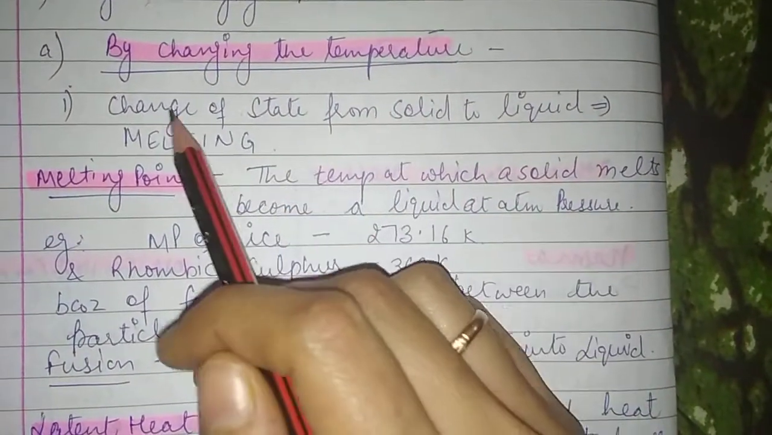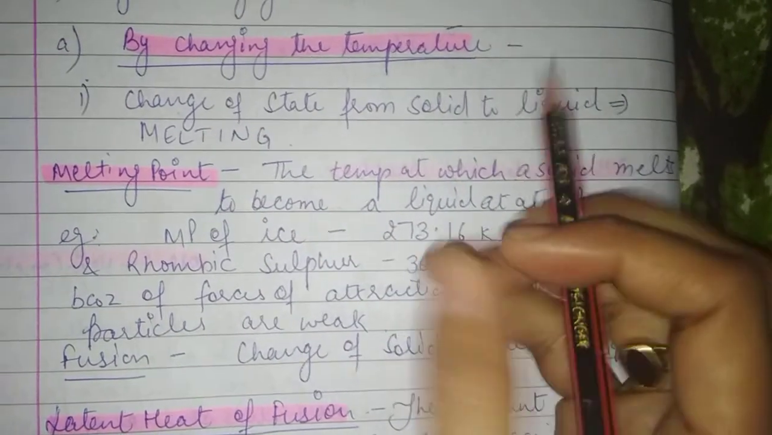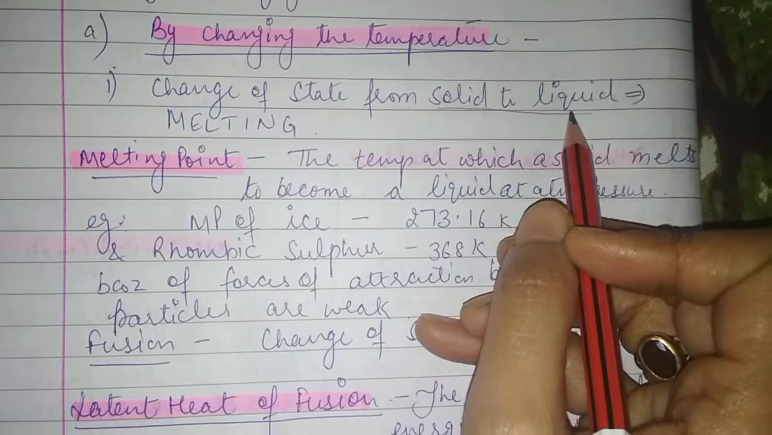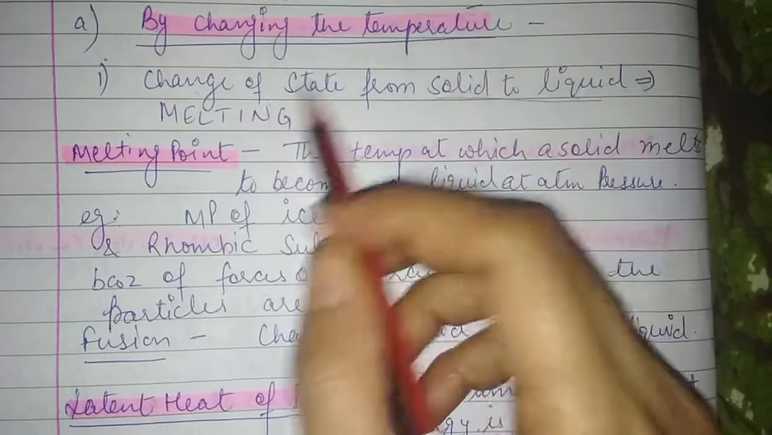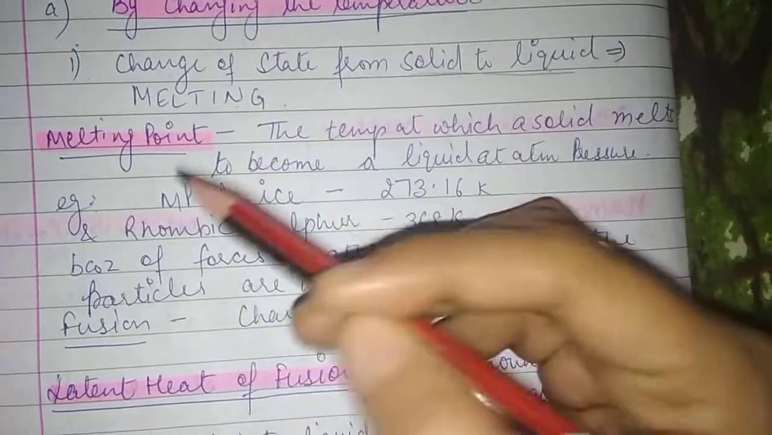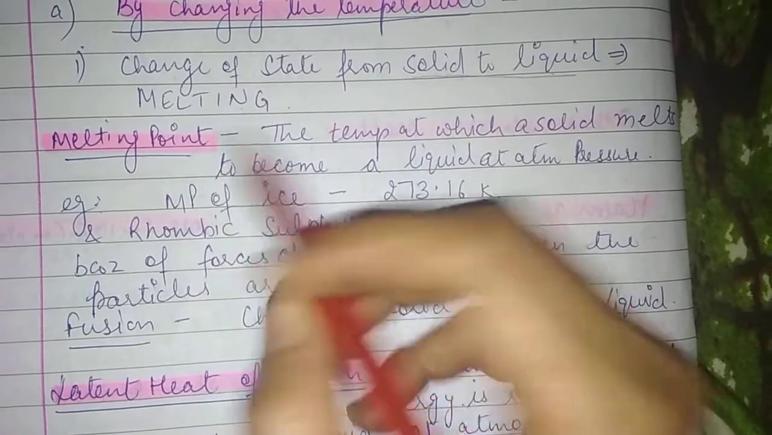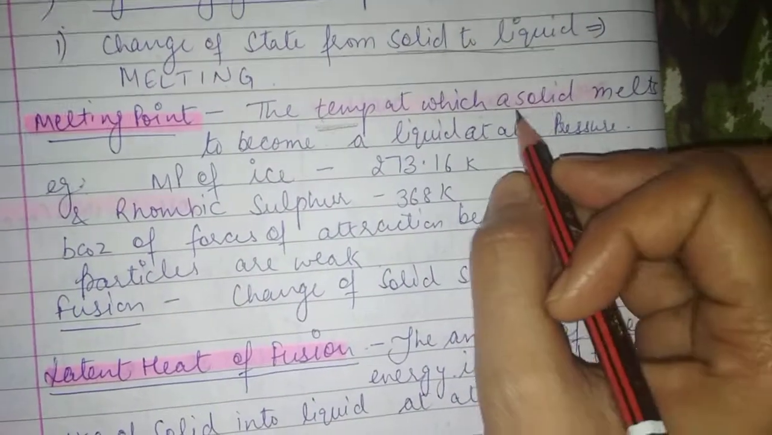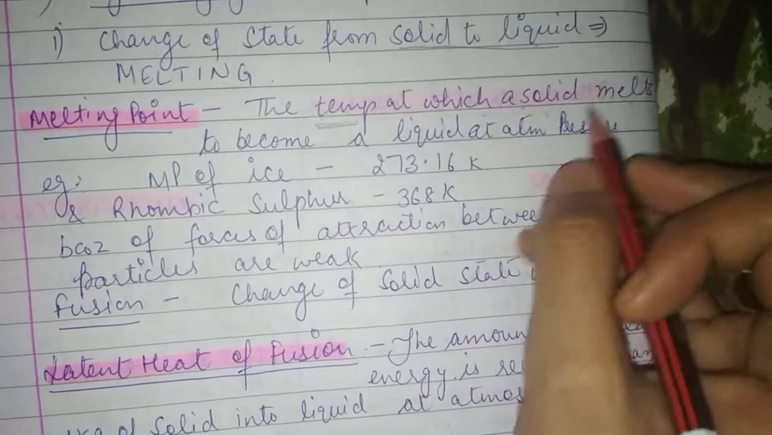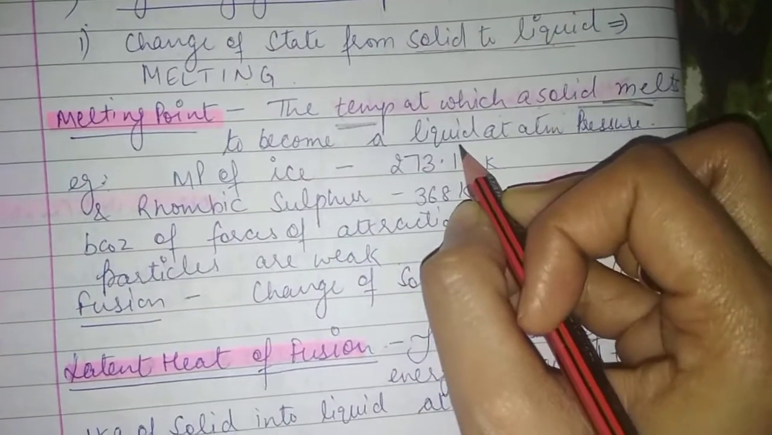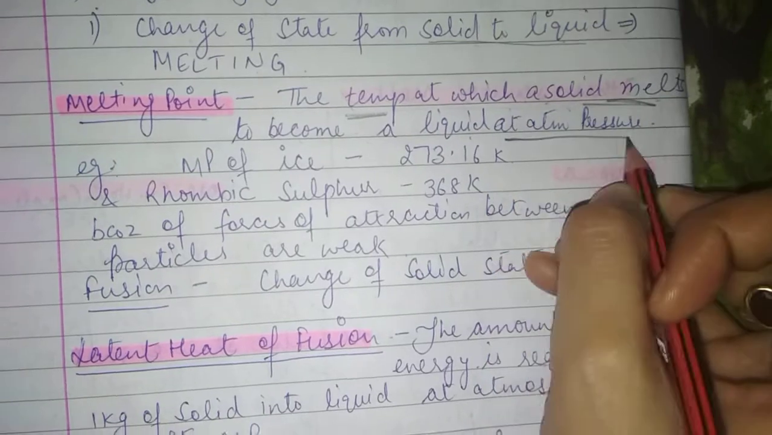By changing the temperature, change of state from solid to liquid. How can we convert solid to liquid? By changing the temperature, that is melting. So what do you mean by melting point? Melting point is the temperature at which a solid melts to become a liquid at atmospheric pressure.